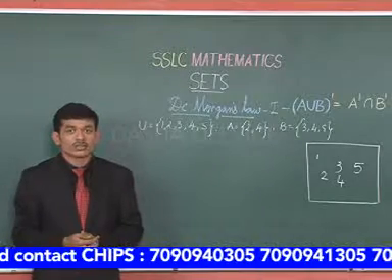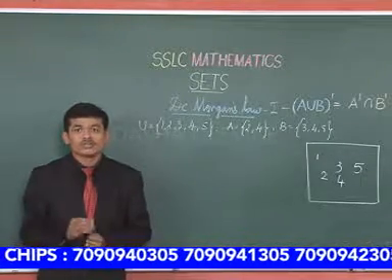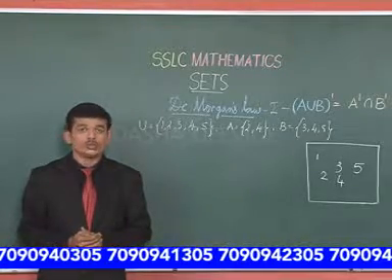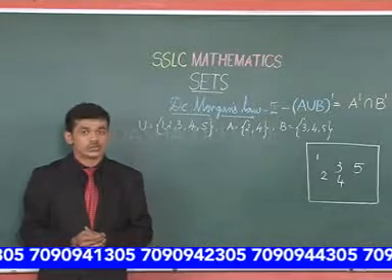Dear students, you have learnt what is a complement of a set. With this basic in your mind, let us know what are the 2 laws of De Morgan. They are famously called De Morgan's laws.